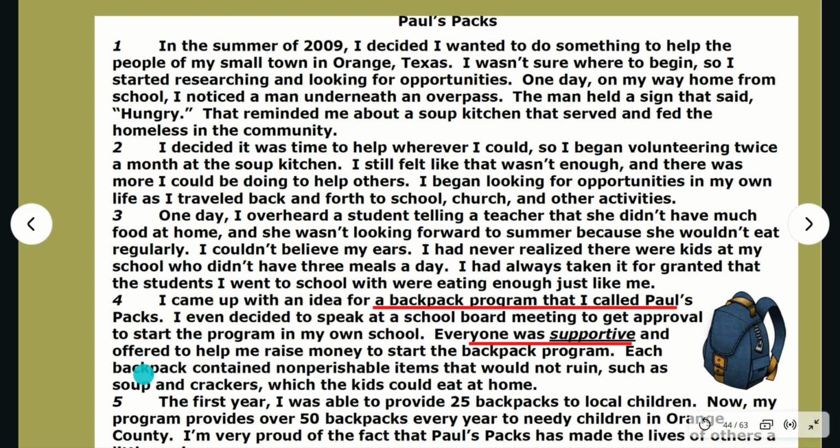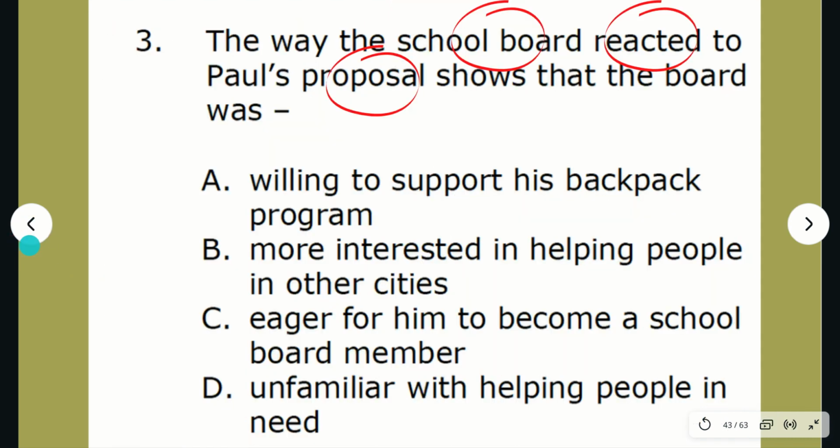They offered to give him money, which sounds like they were willing to help him. Let's see if we can find an answer choice in our question that is similar to helping him and offering help. Take a look at question 3 one more time. The way the school board reacted to Paul's proposal shows that the board was A, willing to support his backpack program, B, more interested in helping people in other cities, C, eager for him to become a school board member, or D, unfamiliar with helping people in need. Which is the correct answer?